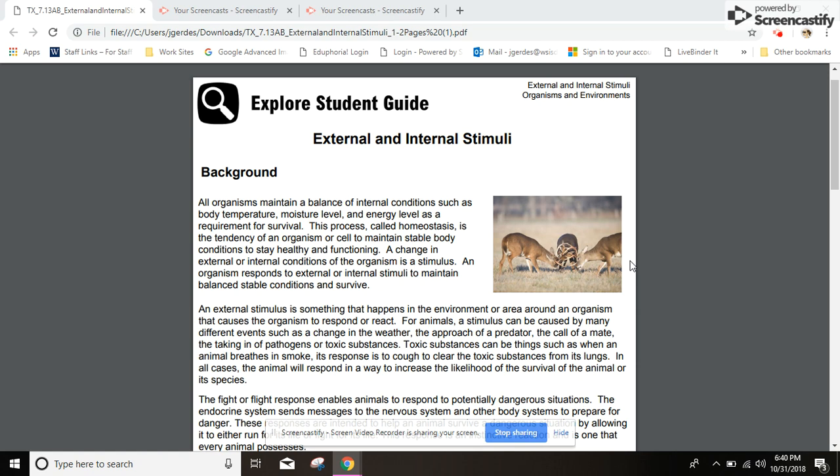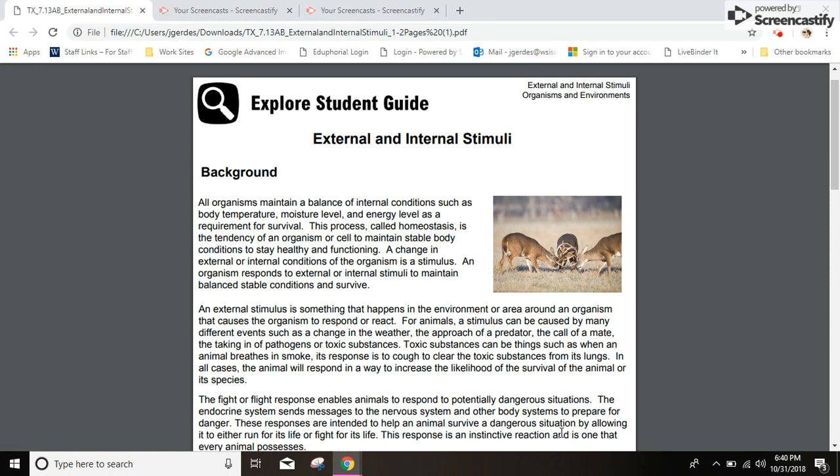External and internal stimuli. All organisms maintain a balance of internal conditions such as body temperature, moisture level, and energy level as a requirement for survival. This process, called homeostasis, is the tendency of an organism or cell to maintain stable body conditions to stay healthy and functioning. A change in external or internal conditions of the organism is a stimulus.